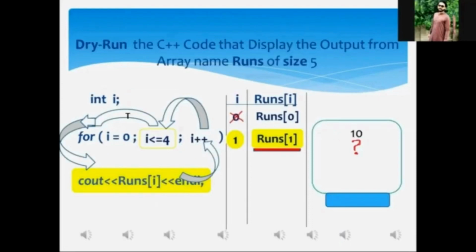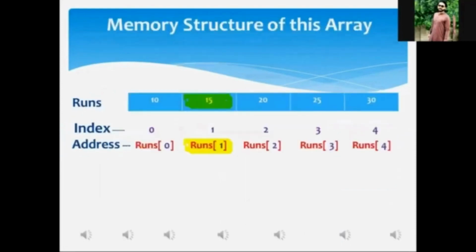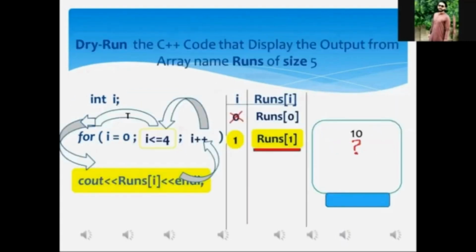Mr. Aftab, what has been stored in the second memory location of the array? 15. It means 15 must be displayed onto the monitor screen. Yes, sir. Okay, count 1, 2, 3. Now you can watch the monitor screen. It has been displayed. Yes, sir. 15 has been displayed. Mr. Aftab, after the execution of the for loop associated statement, the control of execution will be shifted to the increment statement over there.